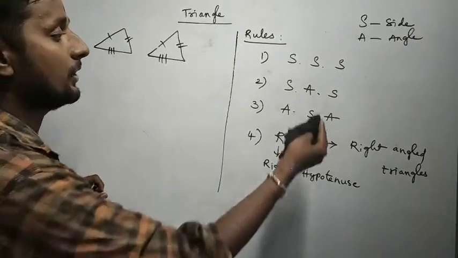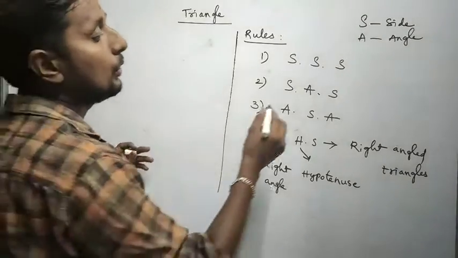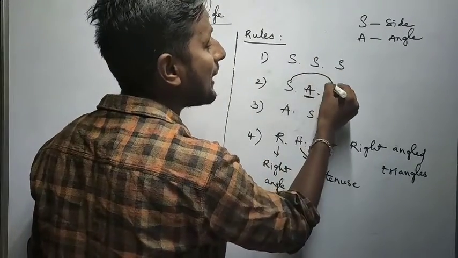Next, the SAS rule. What did you get matched here? There is an angle between side and side.